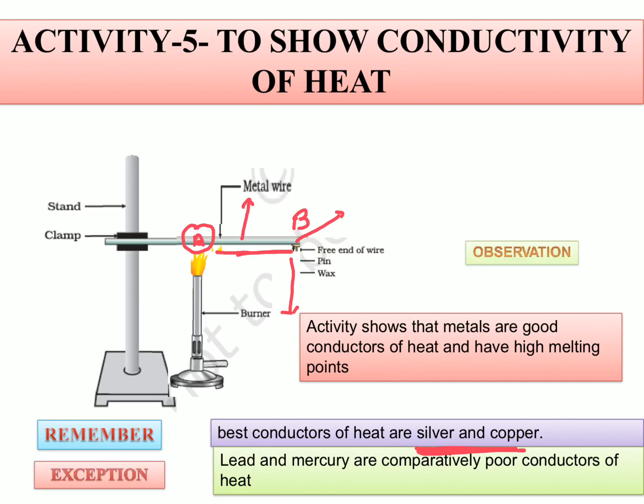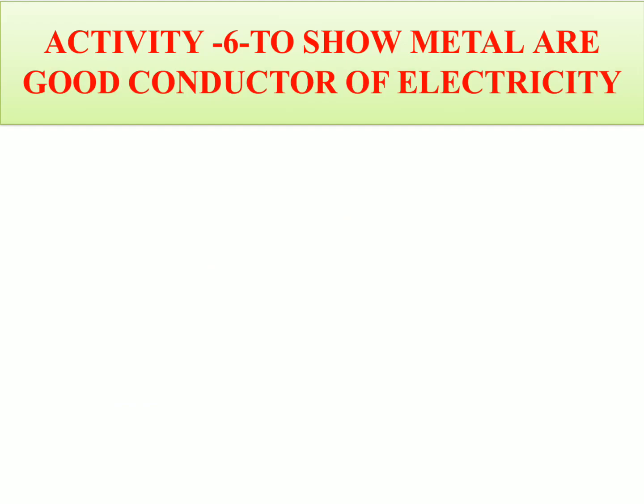So now one exceptional case is there. Remember that silver and copper are the best conductors of heat, but exceptions are there. Lead and mercury are comparatively poor conductors of heat. This is very important. Lead and mercury are comparatively poor conductors of heat. Is it clear? तो exceptional cases बच्चों आपको याद रखना है. Okay.